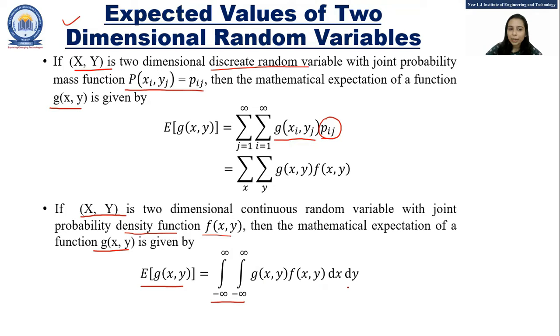So this is the expected value for the two-dimensional random variable (X, Y), where the function for that two-dimensional random variable is given by g(x, y). That means this function is a function of the random variables X and Y, such as x square y, or x plus y, or x plus 3y, any function that contains both random variables X and Y. Similarly for the discrete random variable as well.